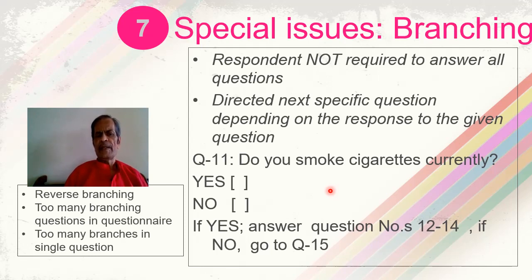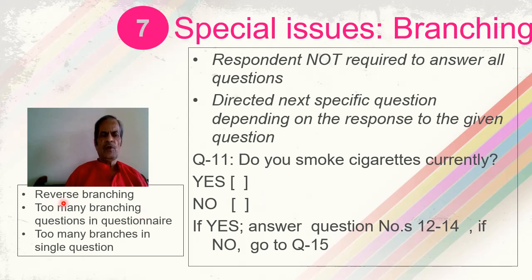So the moment the branching is there, it occupies question number 11, 12, 13, 14, and 15. So for one question with two options with the branching, we require 12, 13, 14, and 15. So 1, 2, 3, 4, and 5. For a single question, we require 5 questions. So this is the special issue which is called branching.